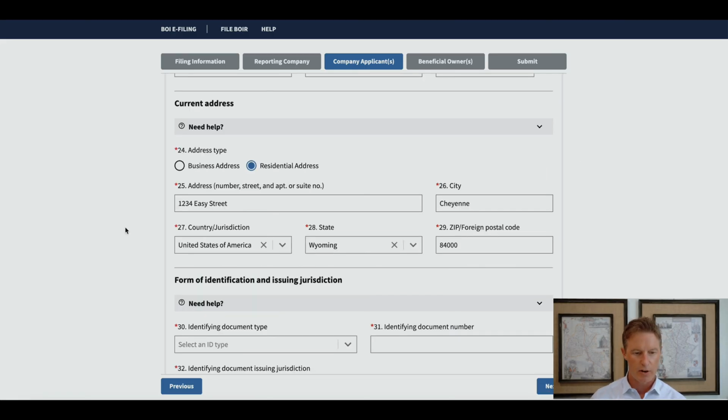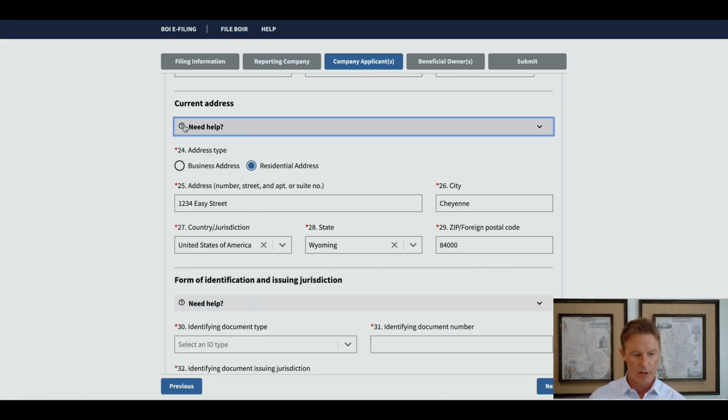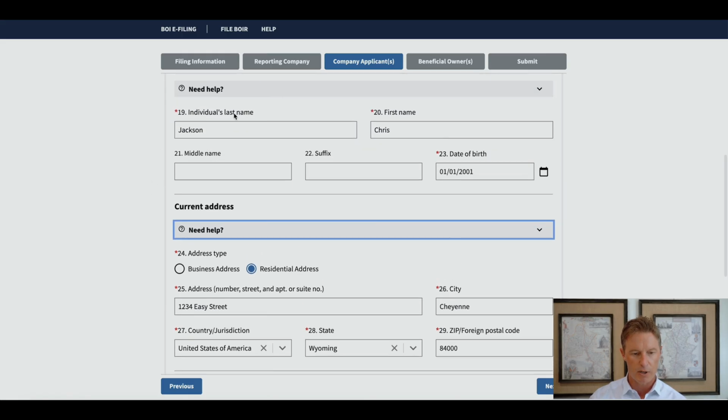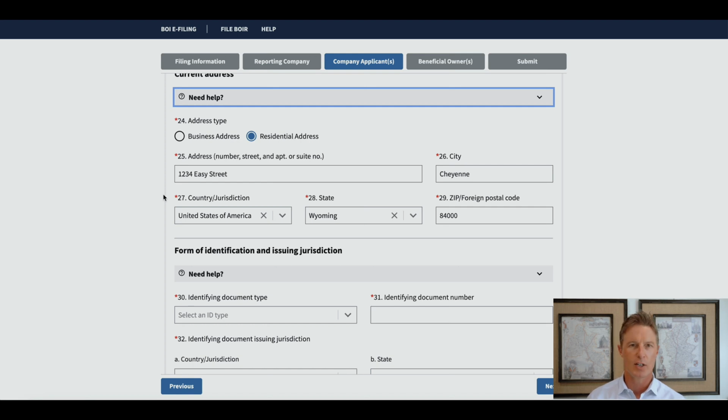Okay, when you get down to current address, you can see here when you select need help that business address is not normally what you would use unless you had a paralegal or a lawyer or a CPA form the entity for you. In that case, you could put in their business address and you would put, say, the paralegal or CPA or lawyer's name up here. But if that's not the case, you have to enter in a residential address, which I have done.